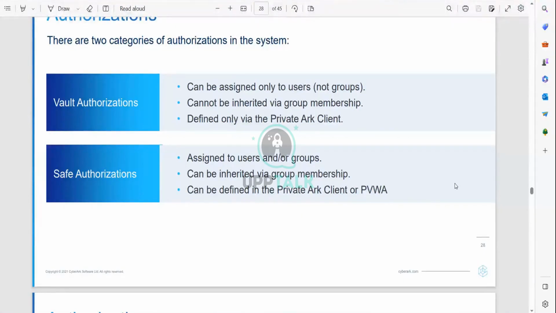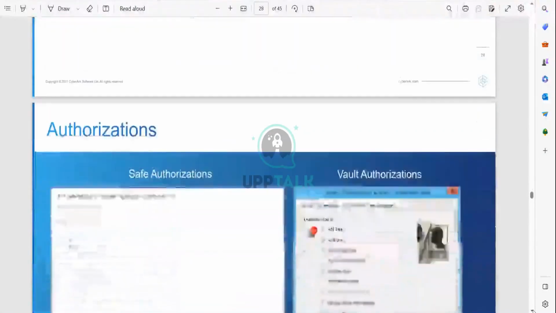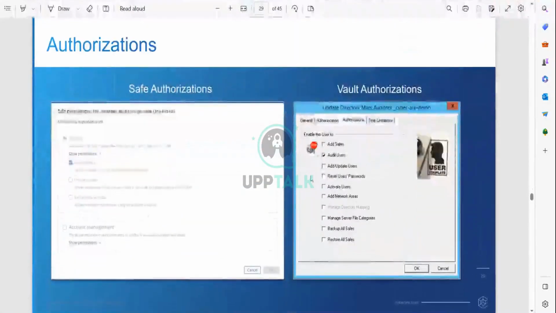I have shown you the screen for this app. You can see the screen. We can add the safe name there. We can add multiple accounts. In the safe authorization level, this can be defined in the private endpoint or in both ways we can do it. But you can see the safe level authorizations, we can give the permission.